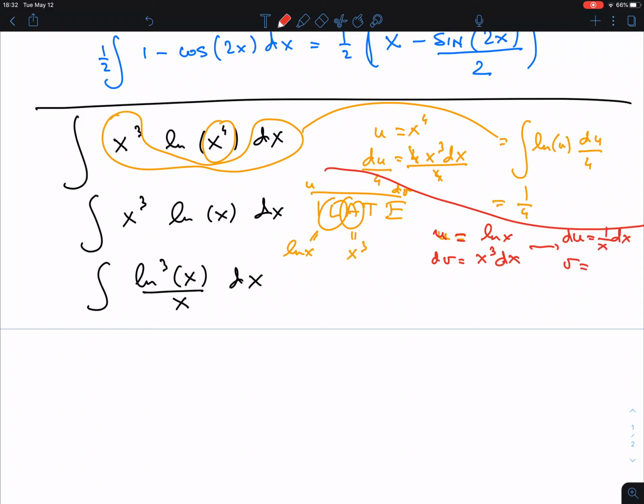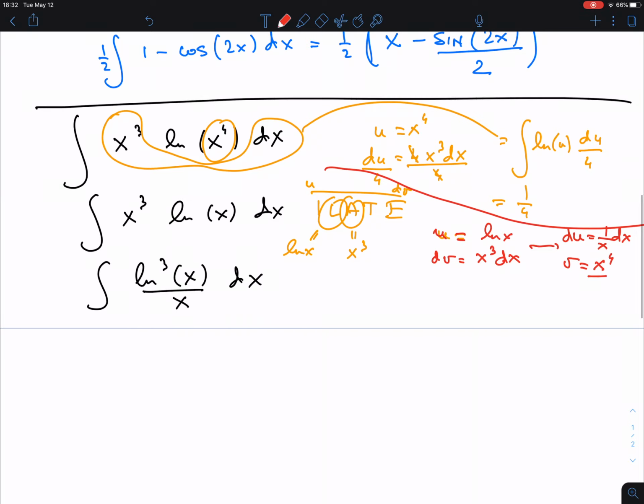And if I antidifferentiate x cubed, because now finding v is an antiderivative problem, right? That is x to the fourth over 4. So the power rule for antiderivatives. Okay? And then we can work it out again.